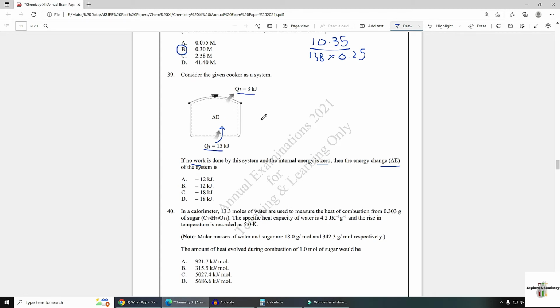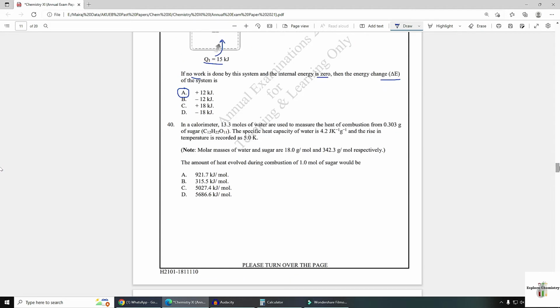So what you need to do, just subtract final heat from initial heat, means 15 minus 3. Your answer is 12, that is option A, because both the values were in plus, therefore option A is the answer. Number 40.